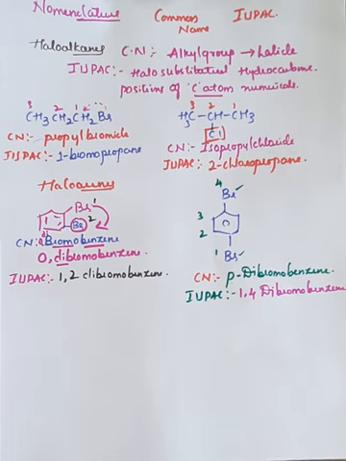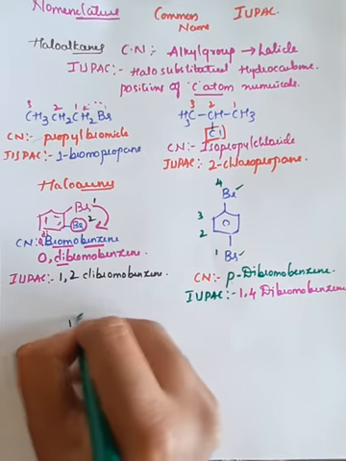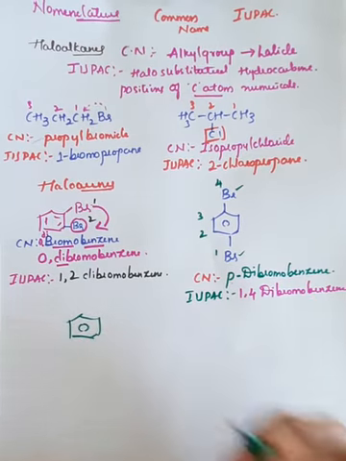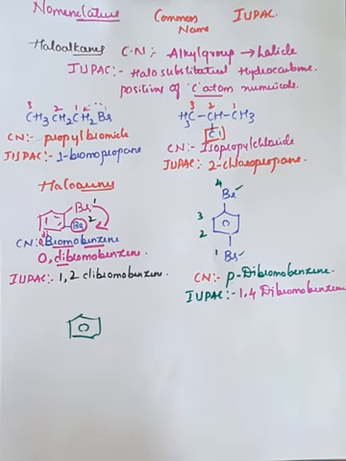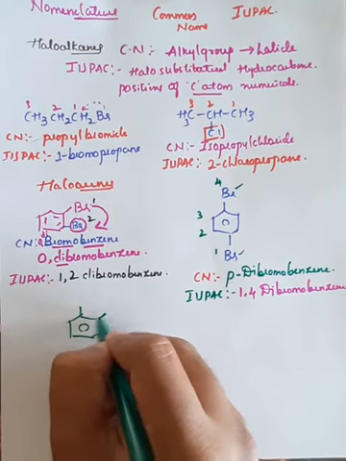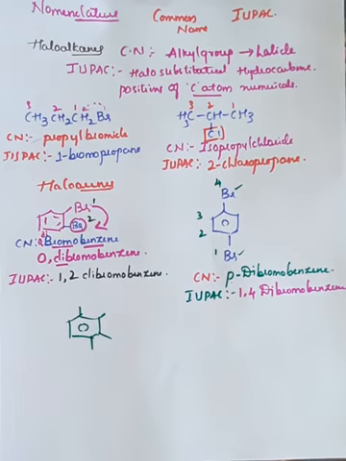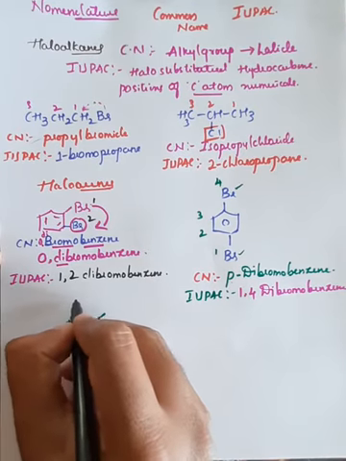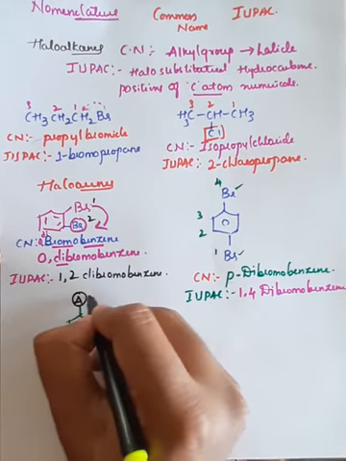One important basic point is that you must know the positions present in the benzene ring. Suppose these are the substitution positions. If there is an attachment of any compound A, this is regarded as the parent.